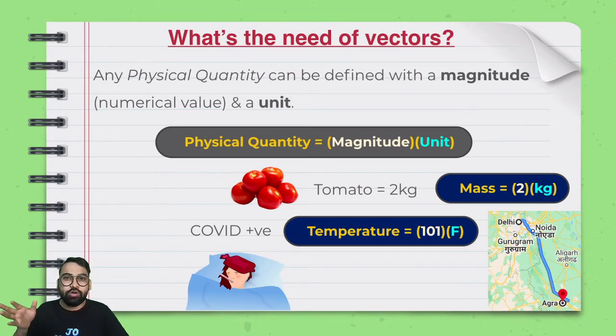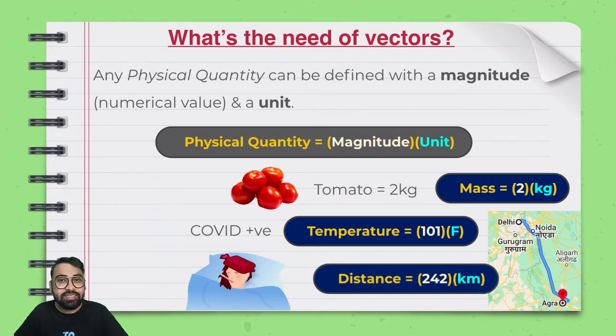And I wanted to go to Taj Mahal, and I was going from Delhi. So I know that if I have to move from Delhi to Agra to visit Taj Mahal, I have to cover some distance. My physical quantity is distance, whose numerical value, whose magnitude is 242, and the unit is kilometers. Right.